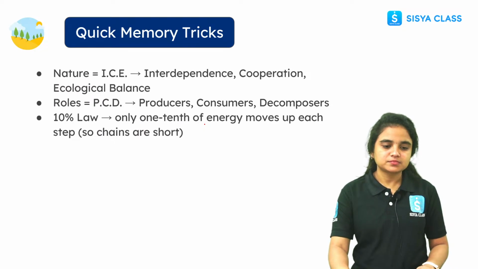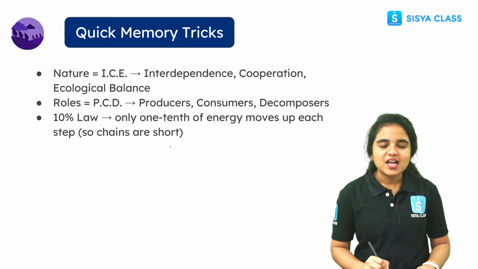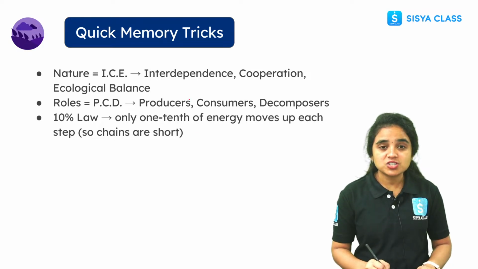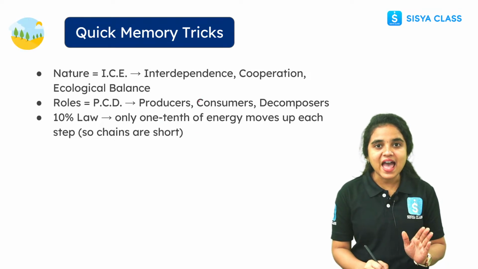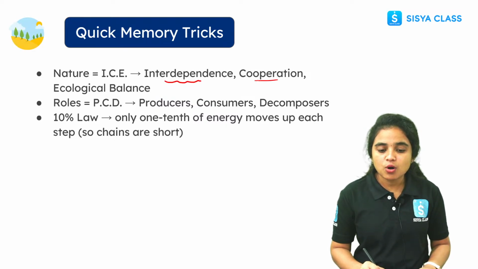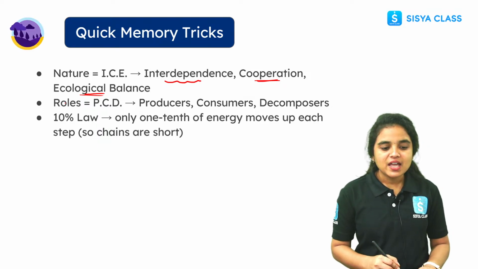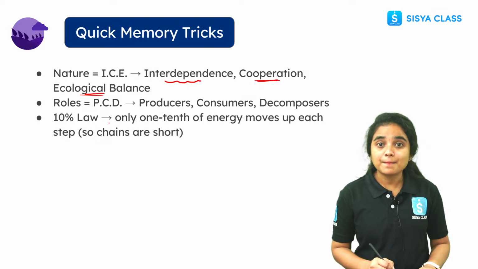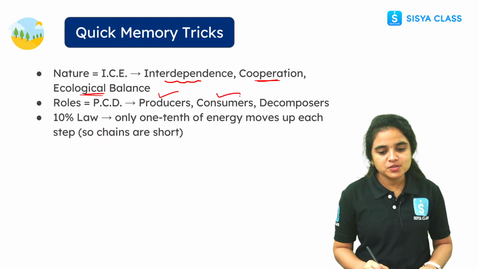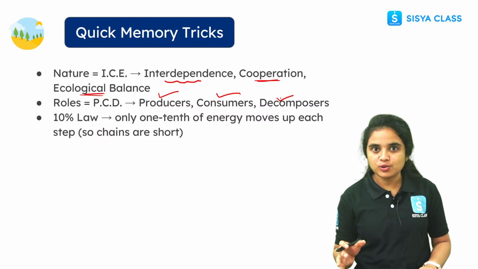Right, students? And here are quick memory tricks we all have to remember, and these are very simple and easy. For nature, we remember 3 letters. What are the 3 letters? ICE. Here I stands for interdependence, C stands for cooperation, and E stands for ecological balance. So nature means ICE. And roles, like PCD. What is PCD here? P stands for producers, C stands for consumers, and D stands for decomposers. We all know the roles of PCD.